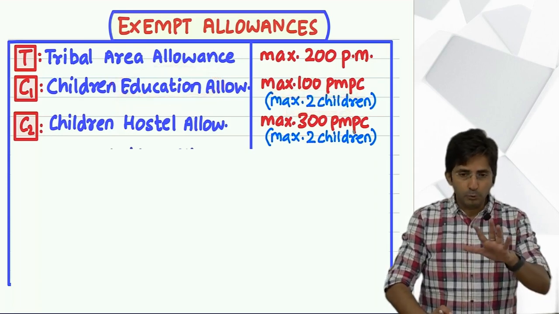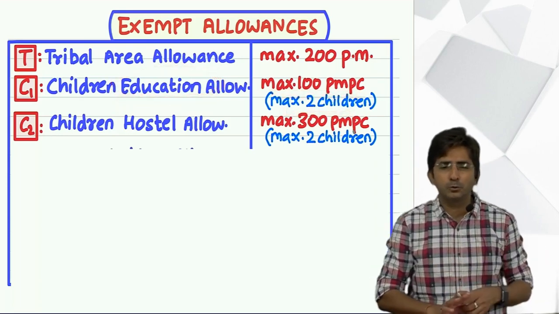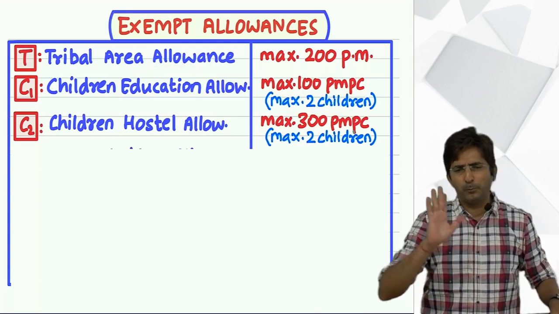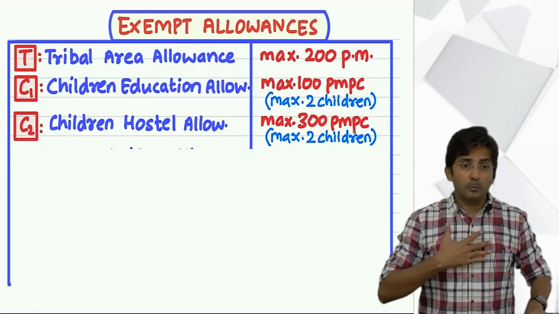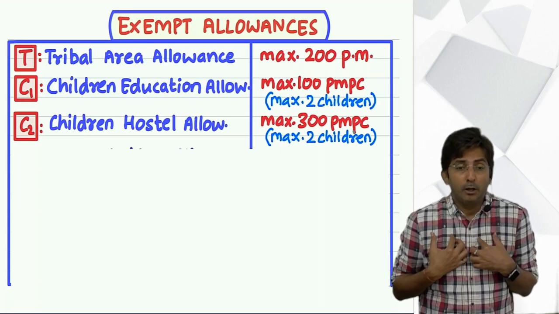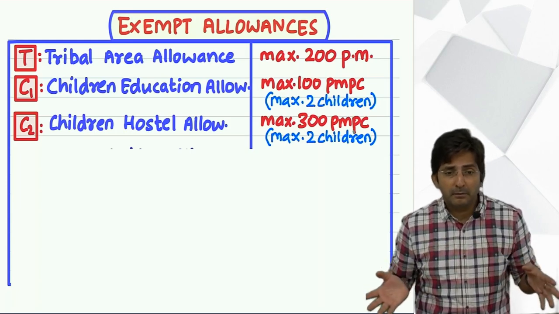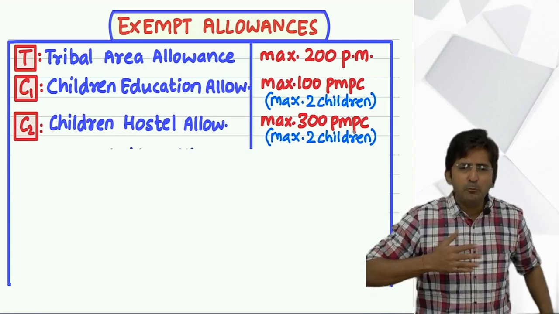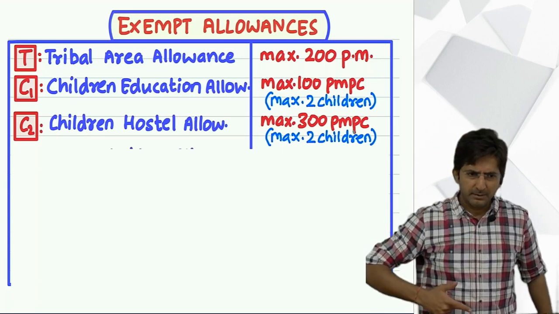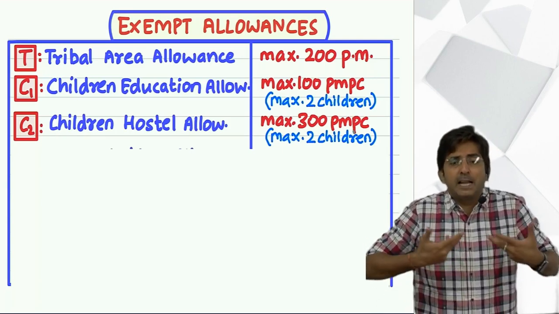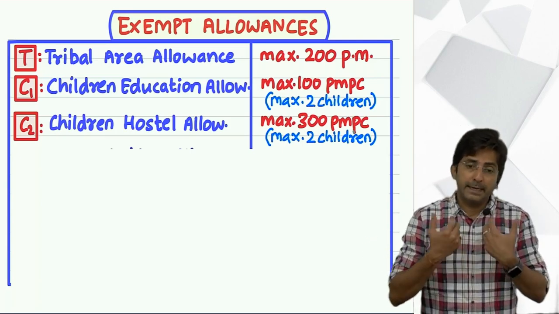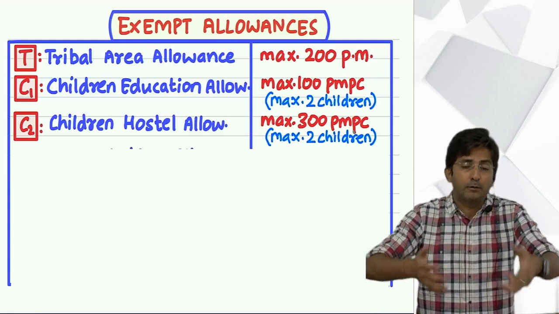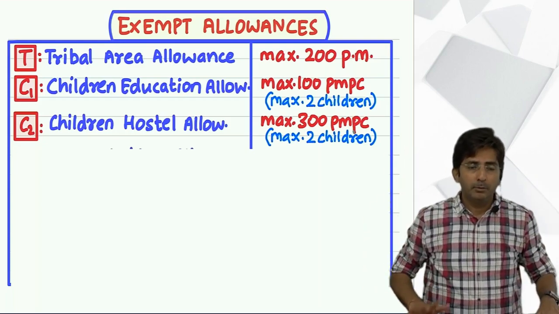See, maximum 2 children is a limit because government wants to indirectly control population. See, your boss might be generous. He might say, oh, you have got 6 children. Let them study. I will give money for their education. Give money means in the form of allowance. So, boss is ready to give allowance for the education of all 6 children. Because it is boss's money.